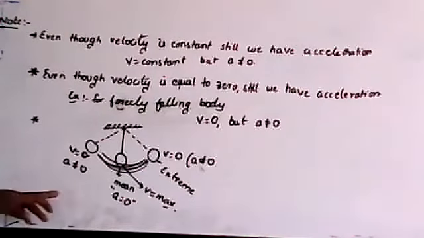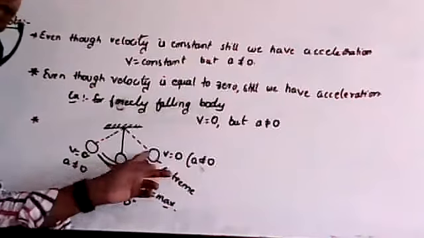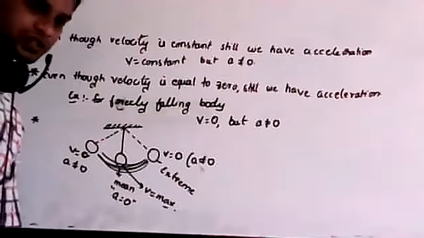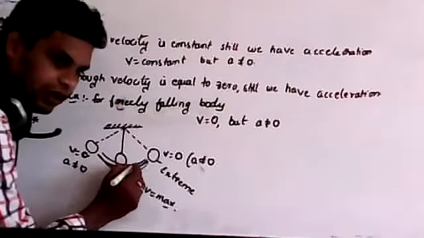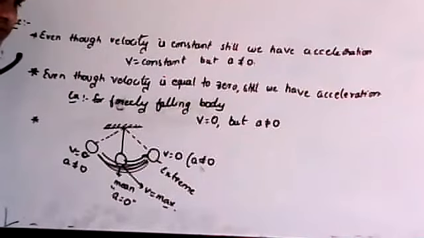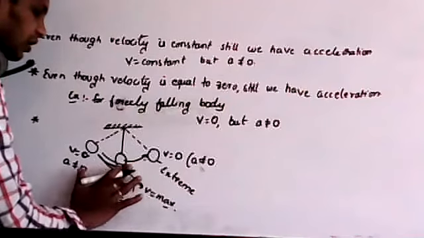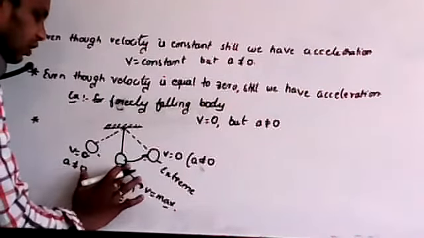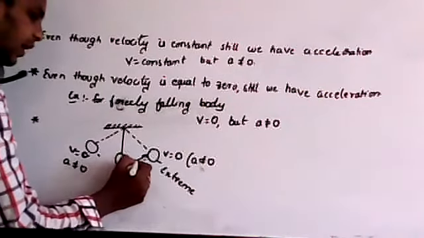Therefore, in case of a simple pendulum, at extreme positions, velocity is equal to 0. Now remember, if velocity is equal to 0, the body is displaced to the maximum position. Here the simple pendulum is at maximum displacement.